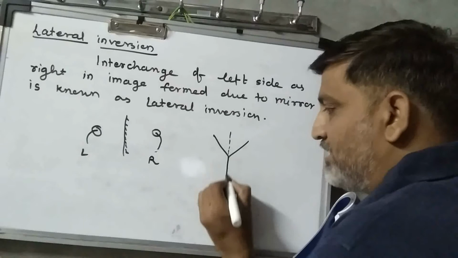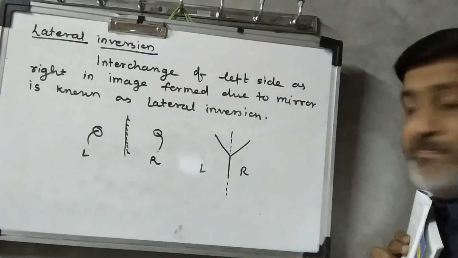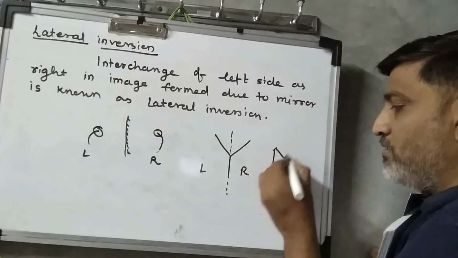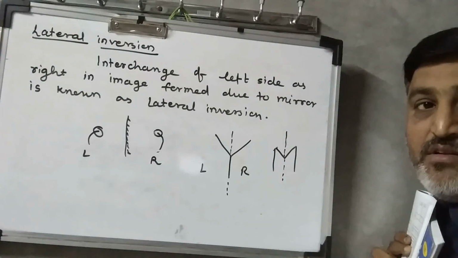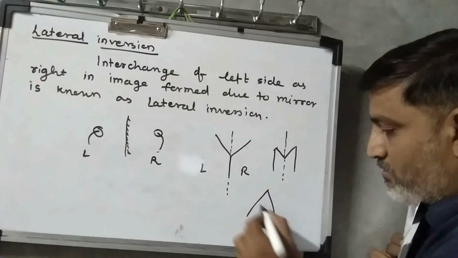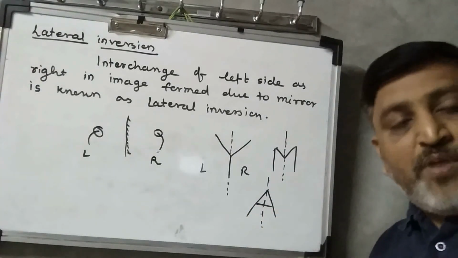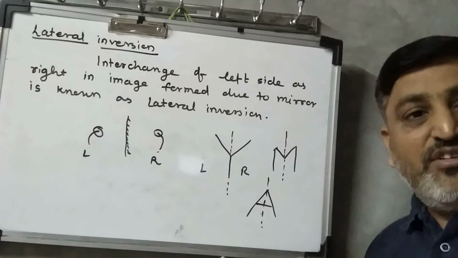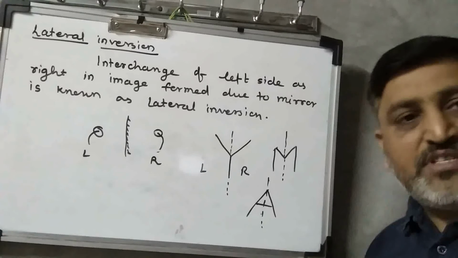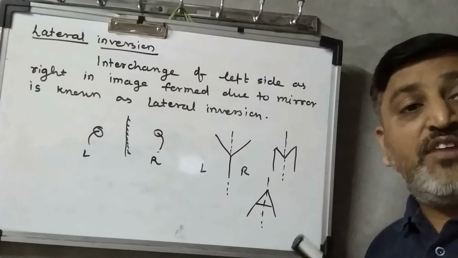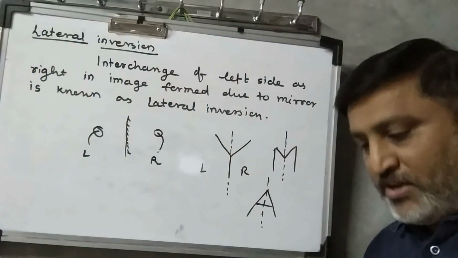Y symmetry is like this, so left side and right side you can see the same. M, if the symmetry is this, you find the same. A, you find the same. Means some alphabets are there which do not give us a different lateral inversion. Actually they give us a lateral inversion, but it is the same as the object is.